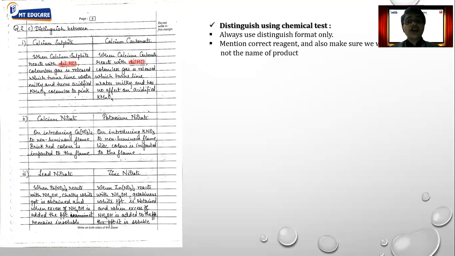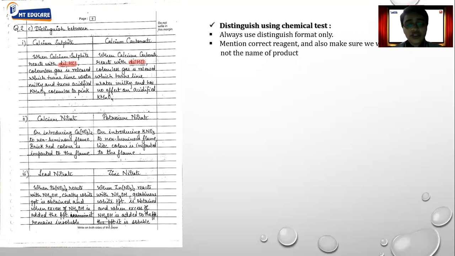Apart from that, you cannot write the name of the product directly. You have to use the observation for mentioning the difference. For example, in this case, a colorless gas is released, which turns lime water milky and turns acidified KMnO4 from pink to clear colorless. So you have to mention the test. You're not supposed to use any particular name, or if you're using a name, along with the name you have to mention the test. Without the test, the answer is wrong. The same technique you have to use while writing observations as well. You cannot name the product. So these are a few basic things which we have to mention correctly.